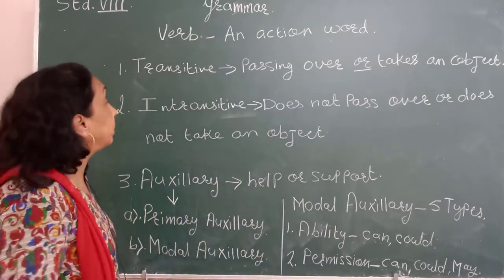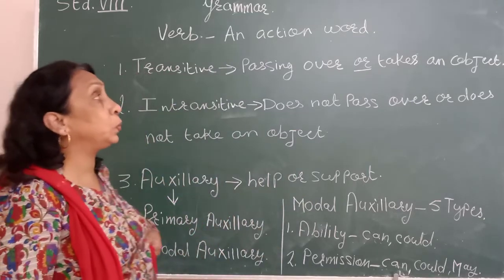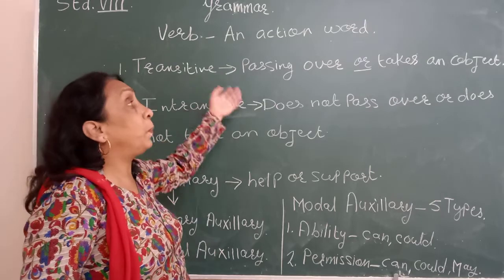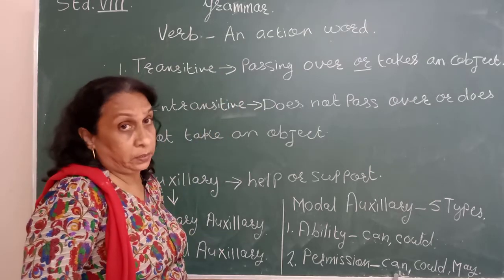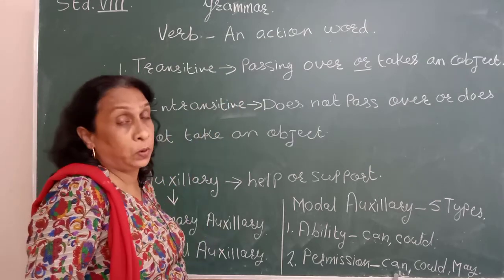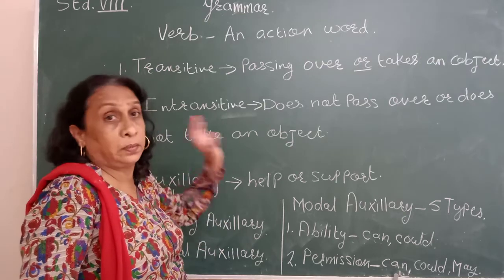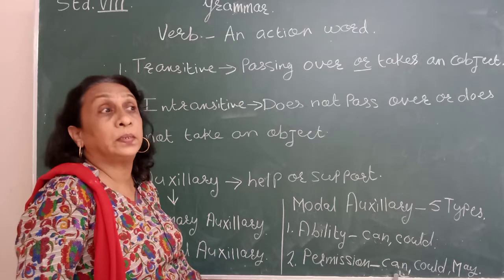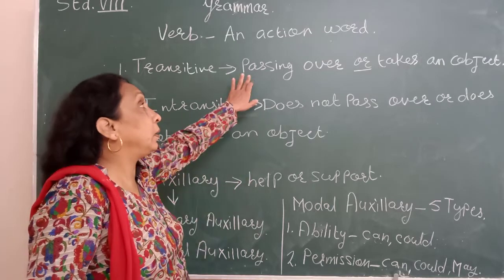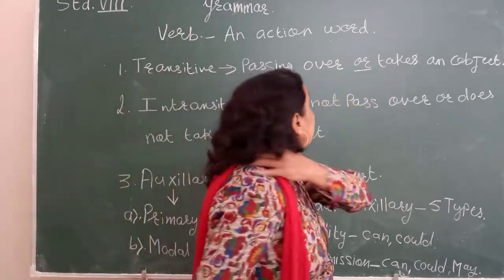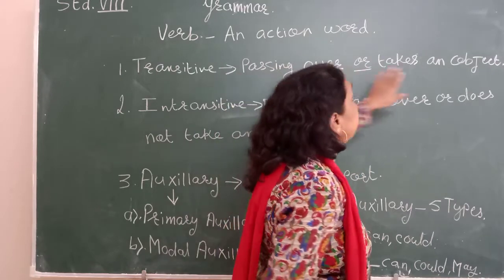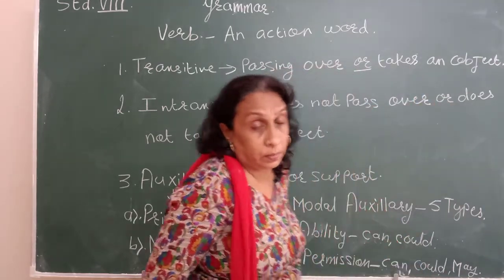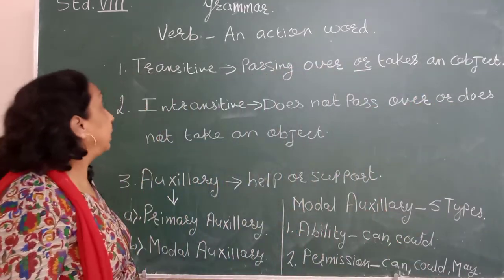Okay. Now transitive verb. Transitive verb means what? A verb passing over or takes an object. Now the boy kicks the football. Kicks is an action. The boy kicks. What does he kick? The football. So here a transitive verb takes an object to make it complete sense.